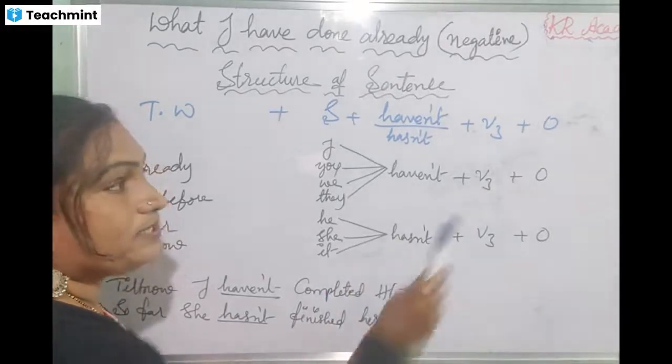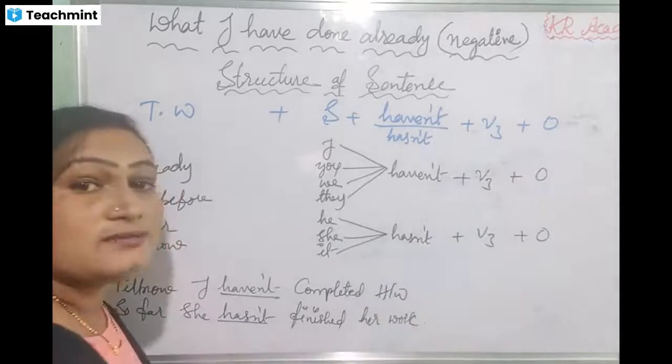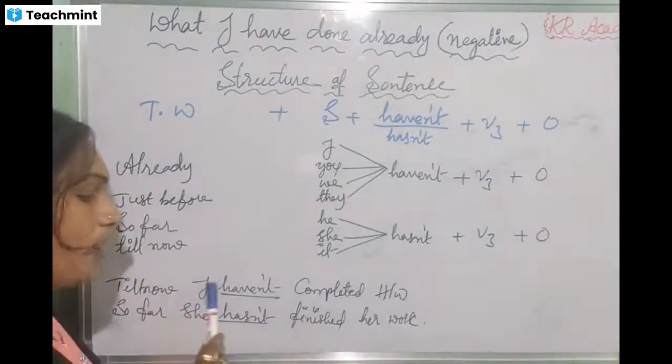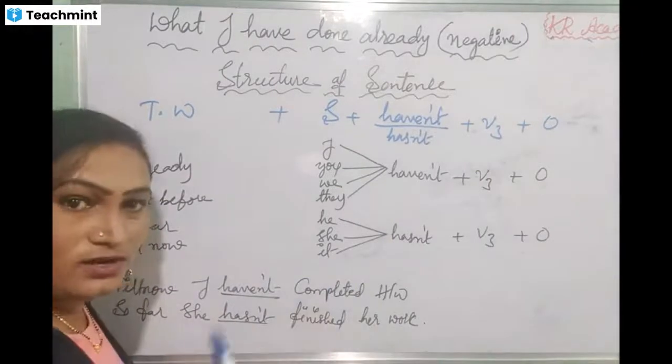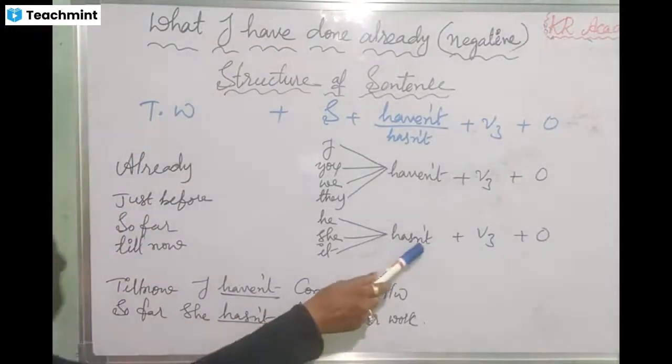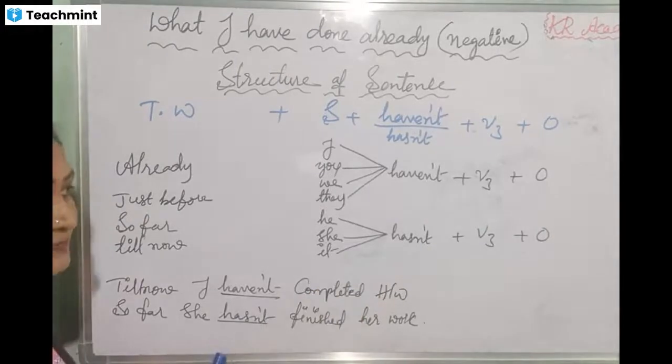Then homework is arranged as the object. So how can we pronounce this? Till now I haven't completed homework. Okay, the next sentence is with hasn't. I wrote a haven't example here, one example with these subjects, so I took I as the subject.